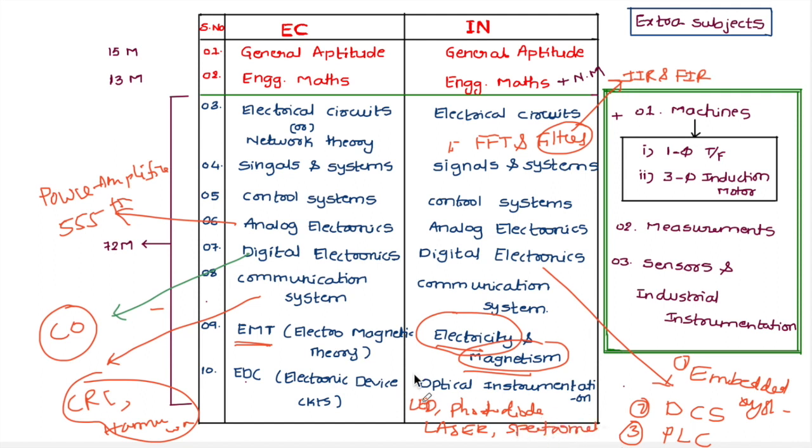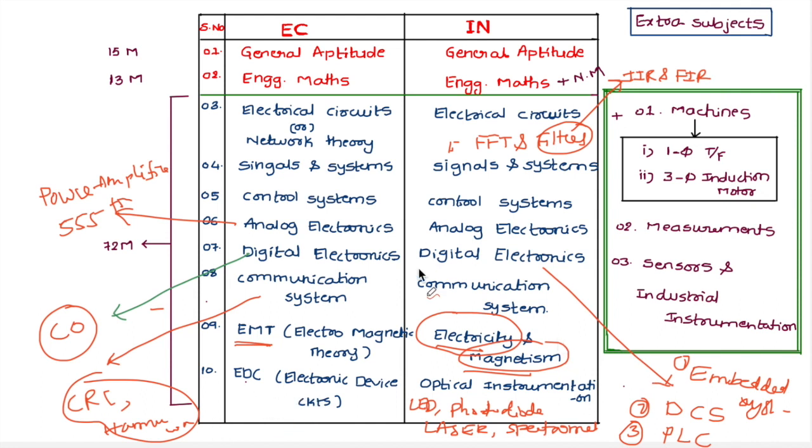Like that we have some topics which come under optical instrumentation. Some of the optical sources and devices are mentioned in the electronic devices subject also. But whatever syllabus is mentioned in EDC is not covered in optical instrumentation. Just 10% of the syllabus is similar for EDC and optical instrumentation. Rest of the topics are different for instrumentation as well as EC people, right?